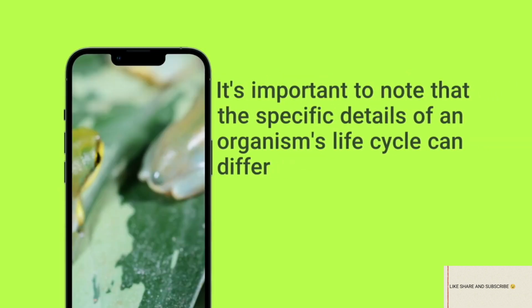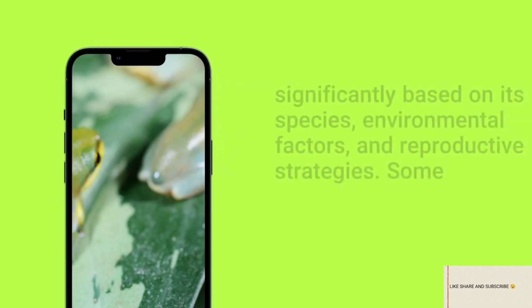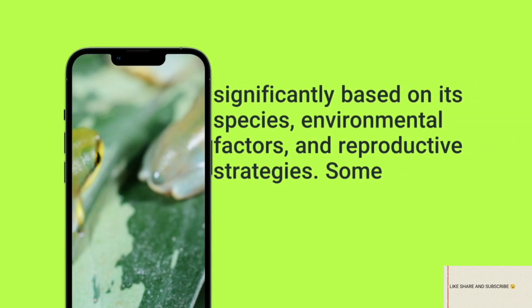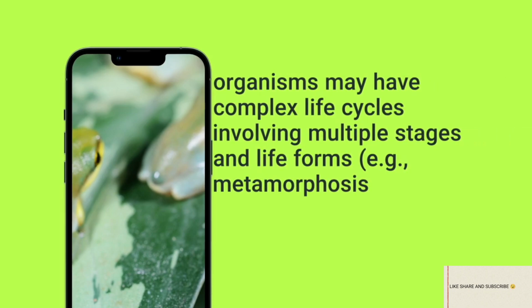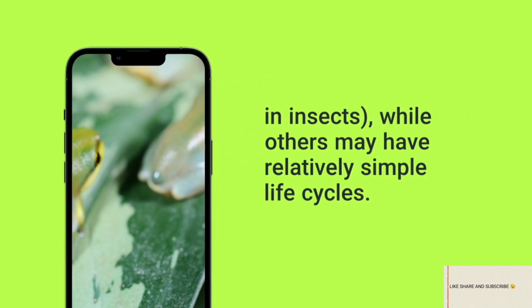It's important to note that the specific details of an organism's life cycle can differ significantly based on its species, environmental factors, and reproductive strategies. Some organisms may have complex life cycles involving multiple stages and life forms, for example, metamorphosis in insects, while others may have relatively simple life cycles.